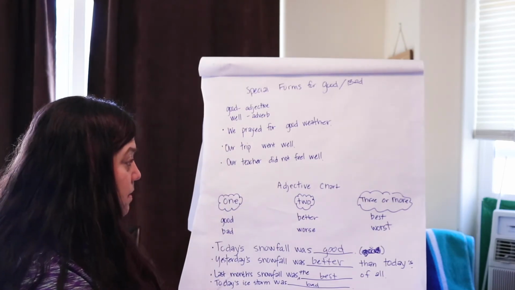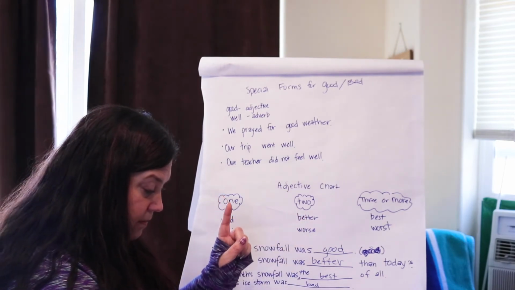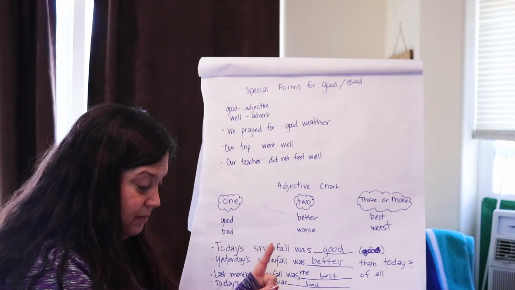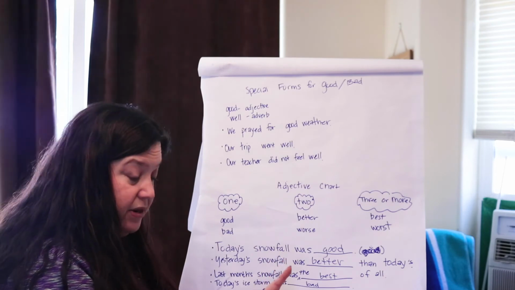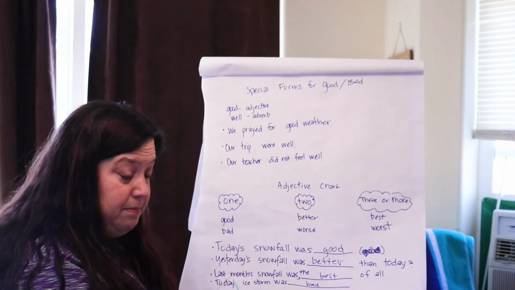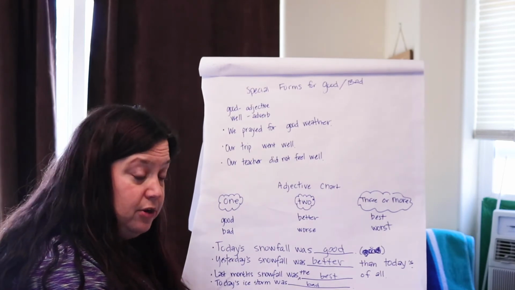Well, two things are being compared. First of all, snow scenes, and second of all, wild animals. So there's two things. So which one are you going to choose, better or best? Better for two things, right? So underline better, and then we're going to draw an arrow from better.